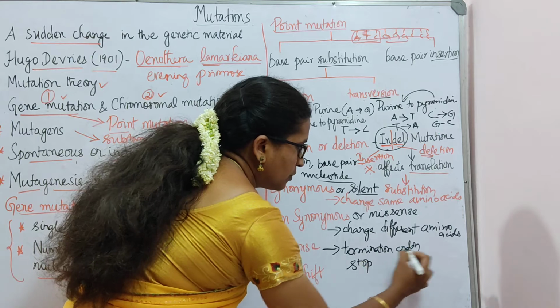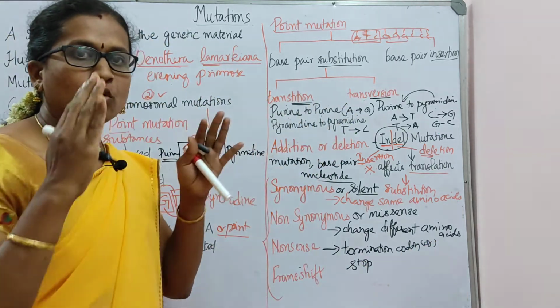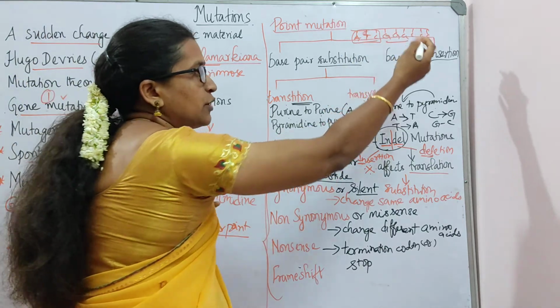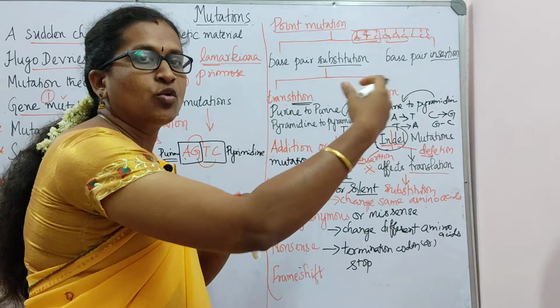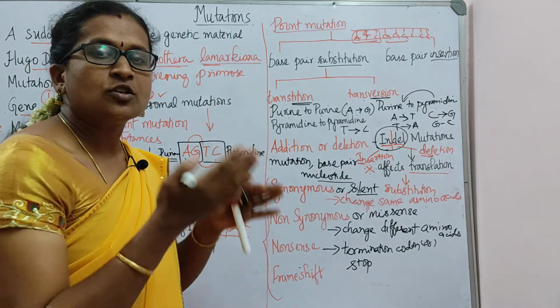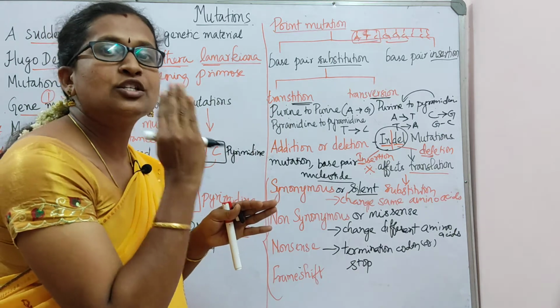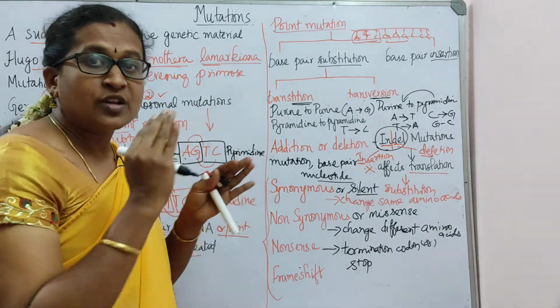So what is this termination or stop codon? For a protein expression, nucleotides will be there. If it keeps continuing, the expression, that is the secretion, will be more. So at one point it should stop.